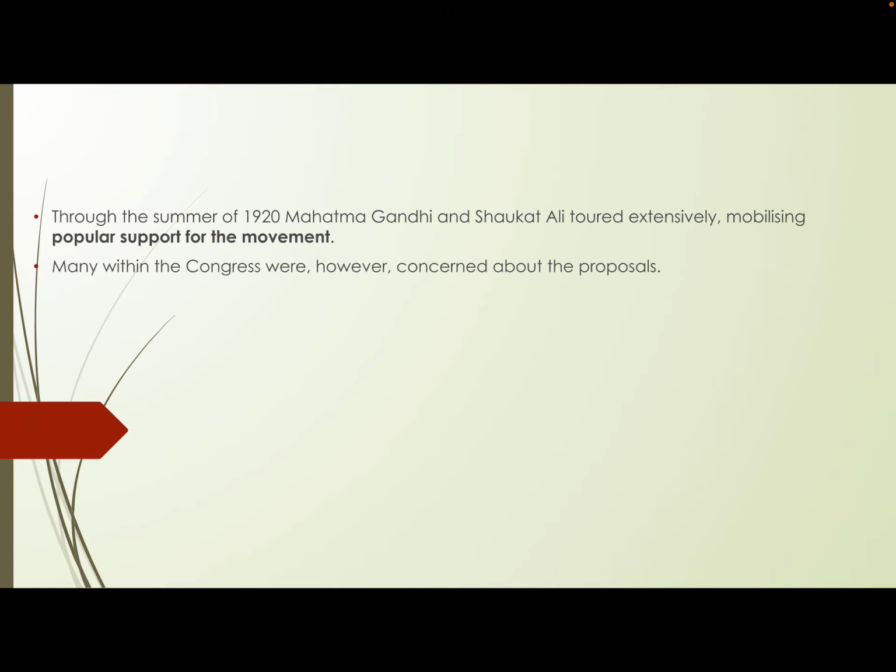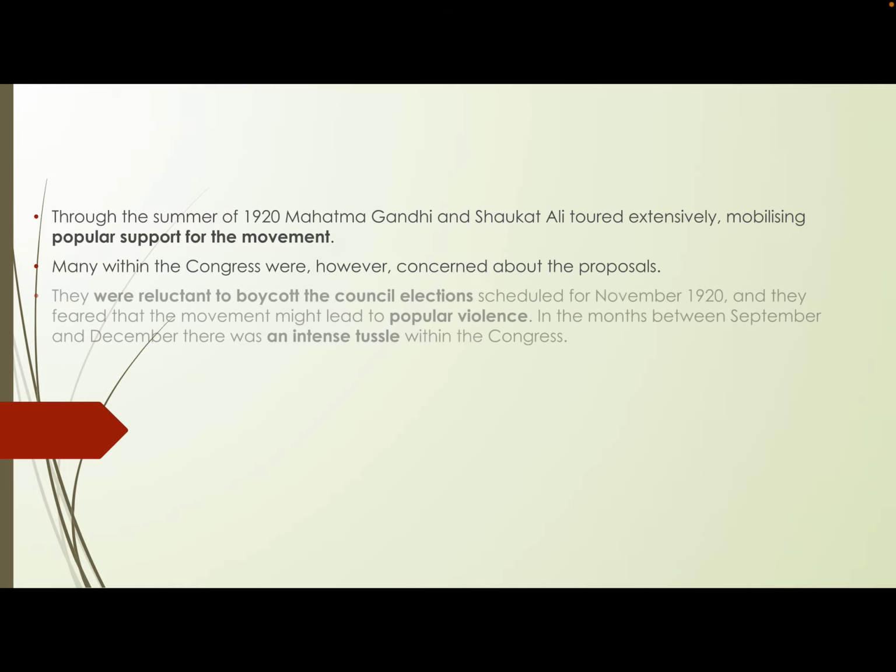And many within the Congress were concerned about the proposals as well, maybe because they did not agree with Gandhiji. Now, if you talk about a group, a group which was not ready to actually boycott the elections to the Legislative Council. So they were reluctant. The word they means those in the Congress who were not ready to boycott the elections to the Legislative Council, which was to be conducted in November 1920. They feared that the movement might lead to popular violence.